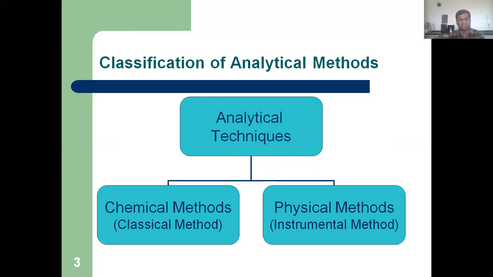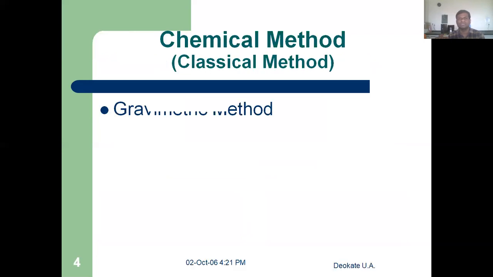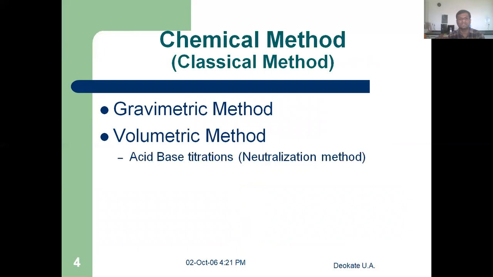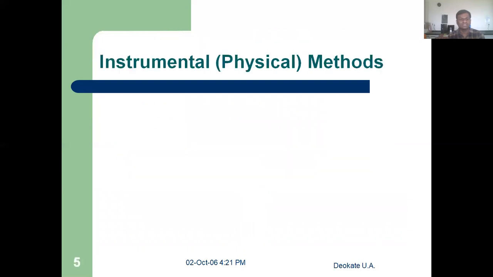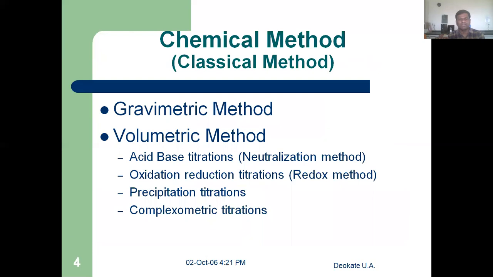One is the chemical method, which is also called the classical method. Second is the physical method, which is called the instrumental method. So we see the classical method first. In the classical method, there are the gravimetric method, then different volumetric methods.